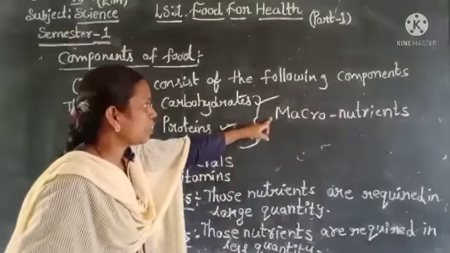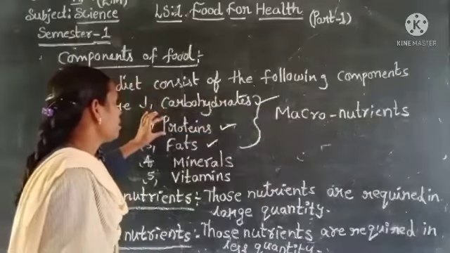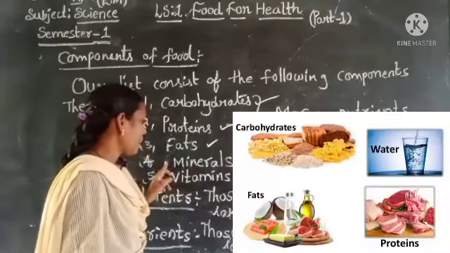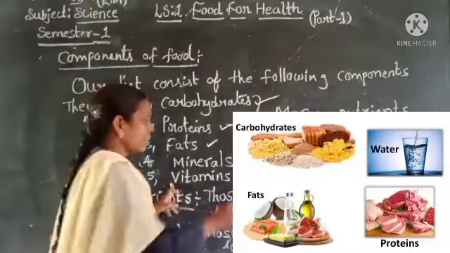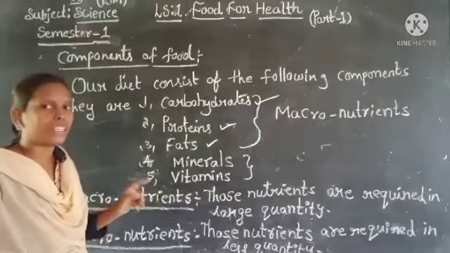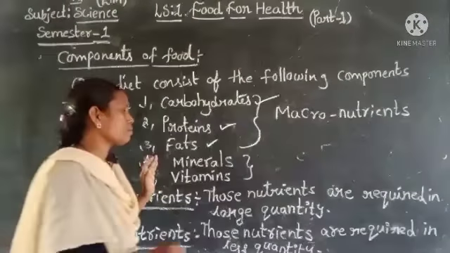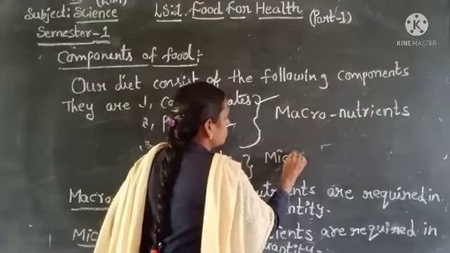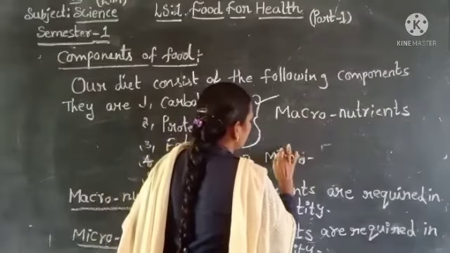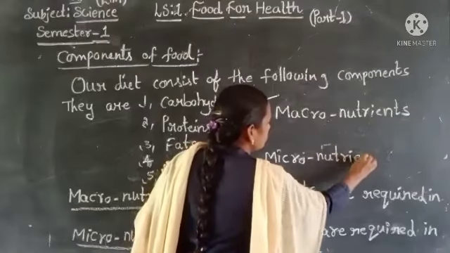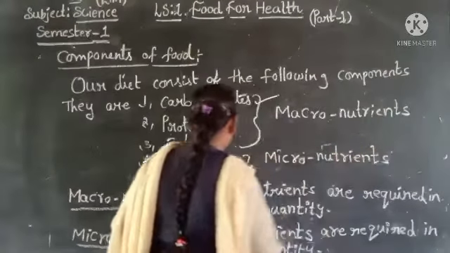Examples of macronutrients: carbohydrates, proteins and fats. The remaining two, minerals and vitamins, are needed by our body in less quantity. That's why they are called micronutrients.